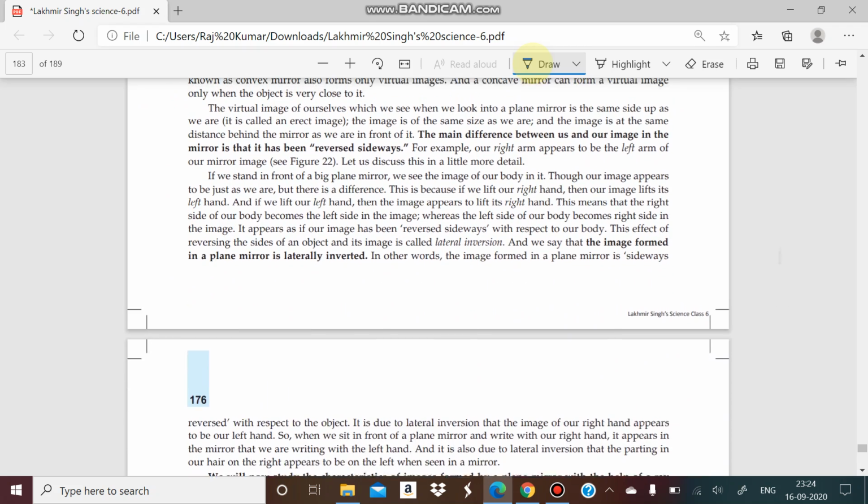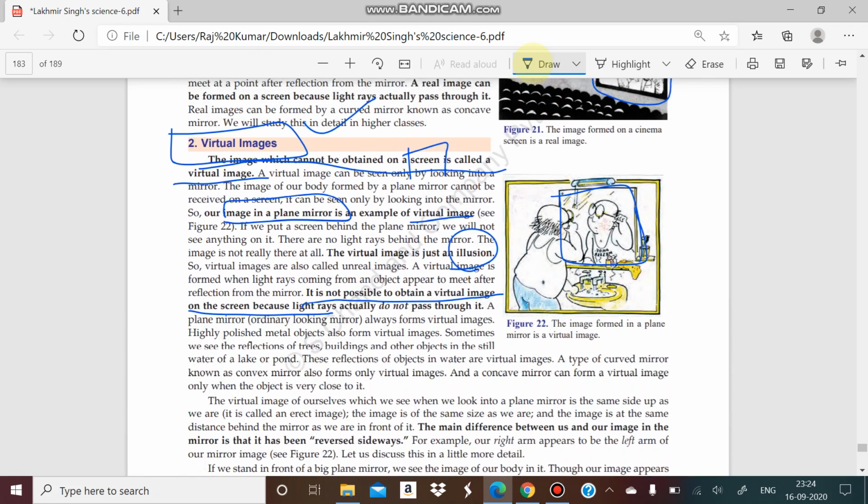Now you will see what exactly happens. Suppose you are looking at your mirror image and you are using your right hand. In the mirror image it appears that you are using your left hand. They are just reversed. If you raise your left hand, in the mirror image you appear to raise your right hand.